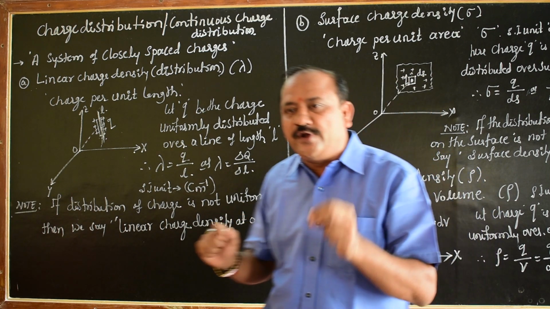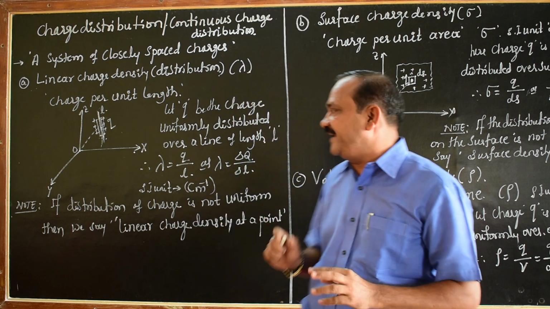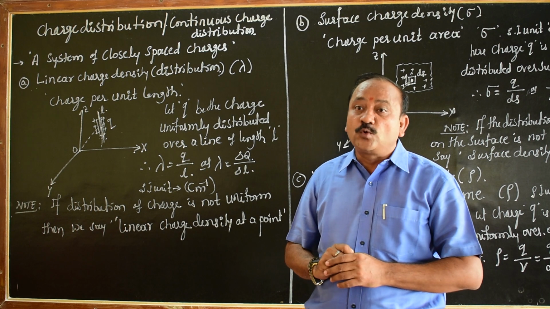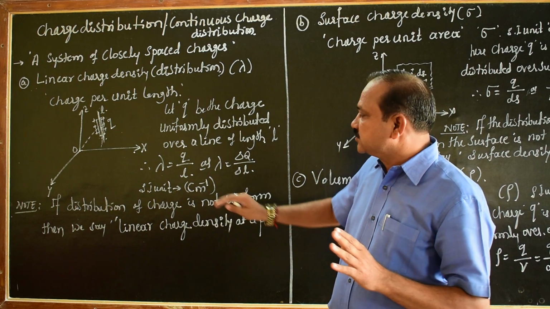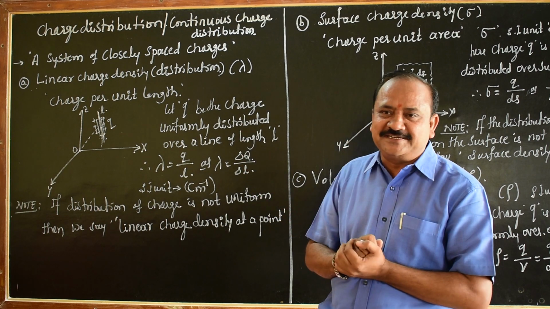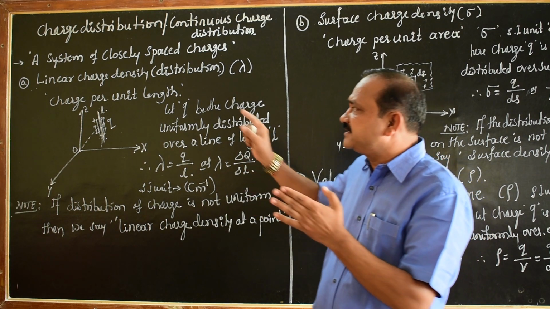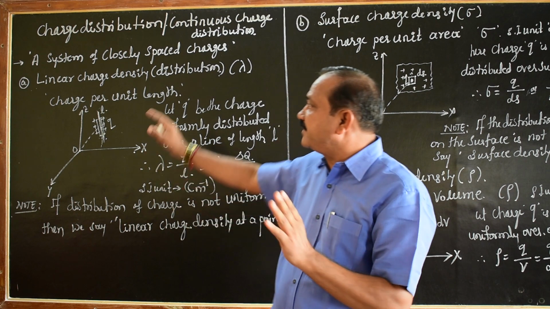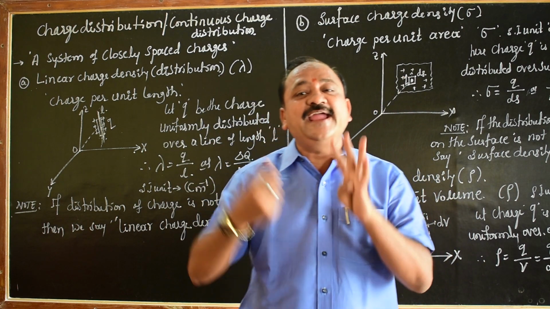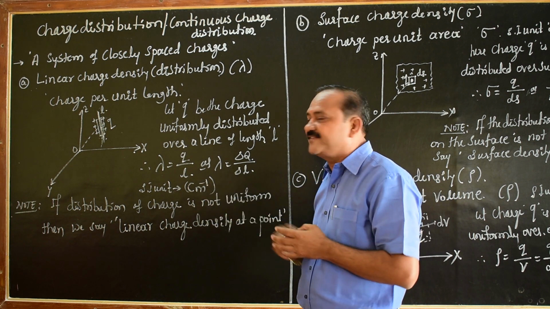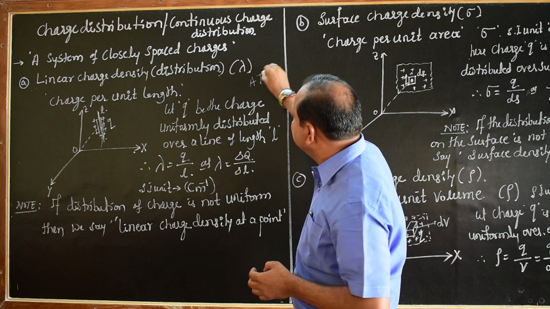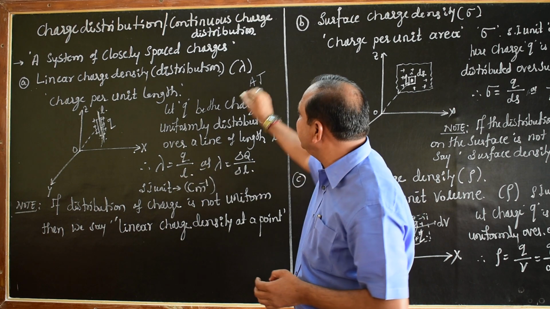The SI unit of this linear charge density is coulomb per meter. So far, this is the SI unit of linear charge density. Again, you can write the dimensional formula for this. The dimensional formula for charge is AT, and the dimensional formula for length is L.